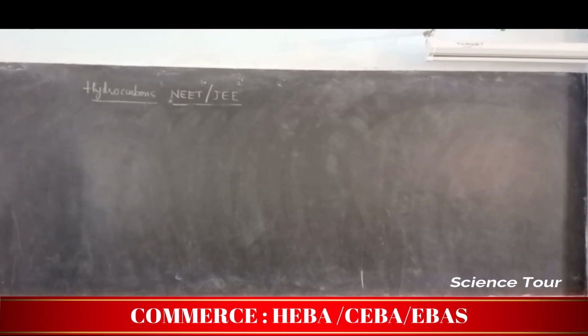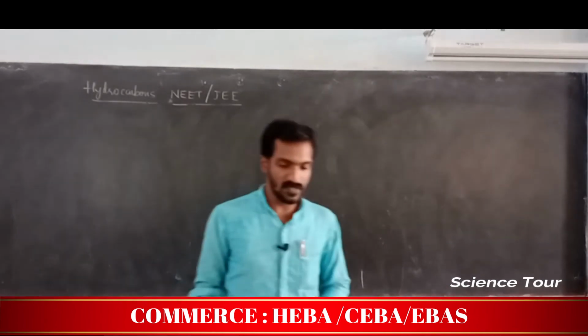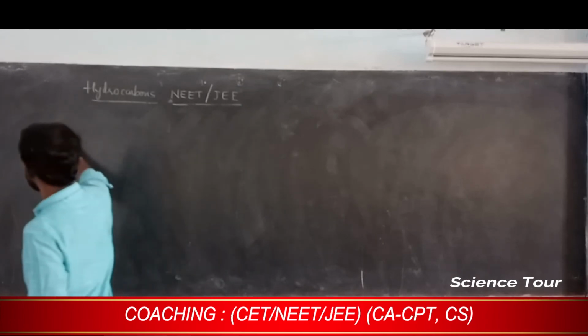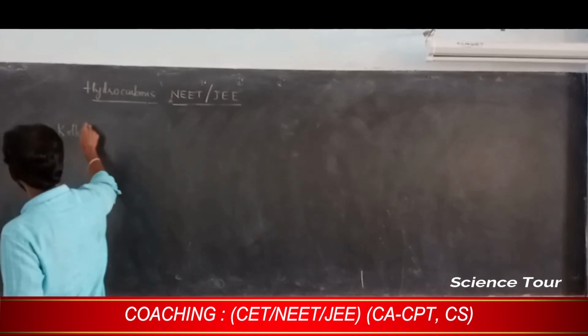Next, my dear students, we are going to discuss the Kolbe reaction, preparation of alkene from the Kolbe reaction.